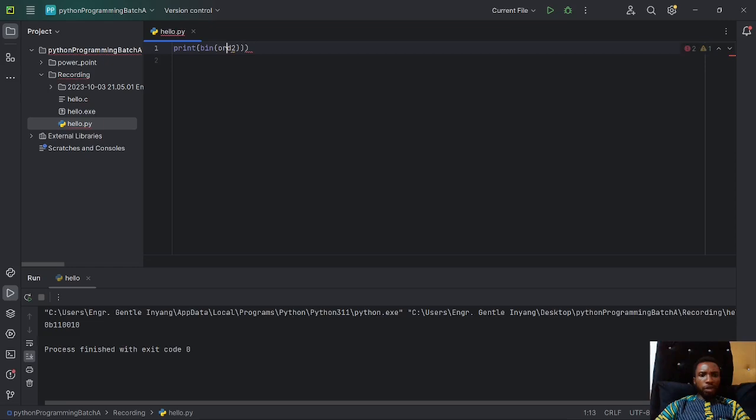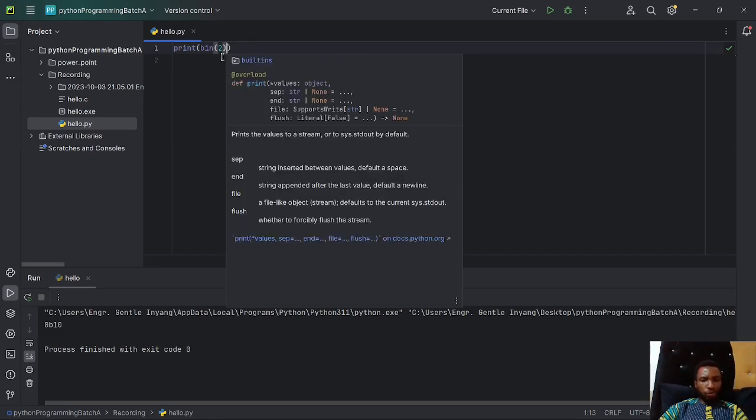So let's pass an ordinary 2, like the number 2, and let's see that. I'm going to remove this ord because ord is only for characters, not numbers. So if I remove this right here and run, now you see that 2 actually means 10 in terms of binary value. If you convert that to ASCII, it's going to be like 01000010. So 2 is not the same value as string 2.